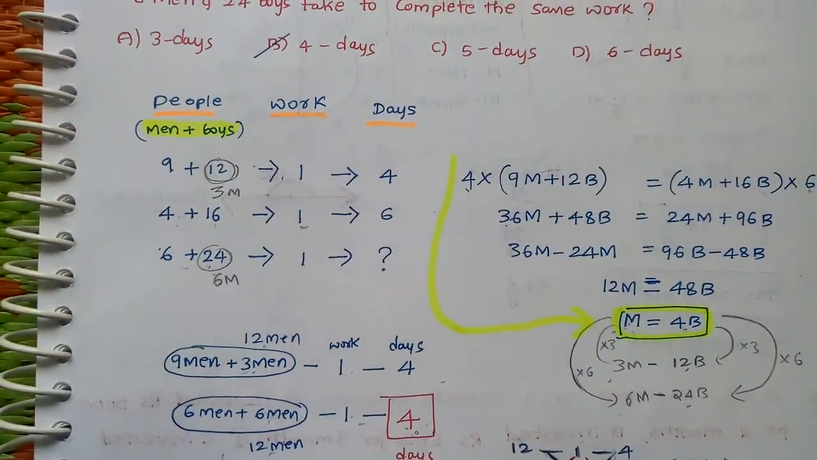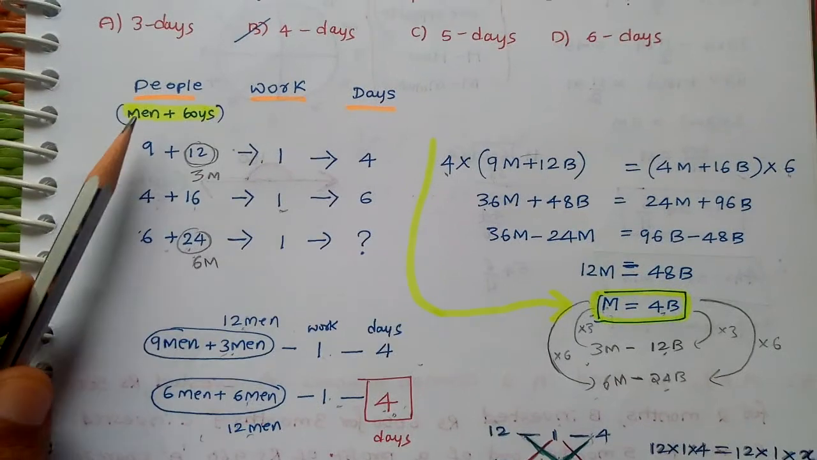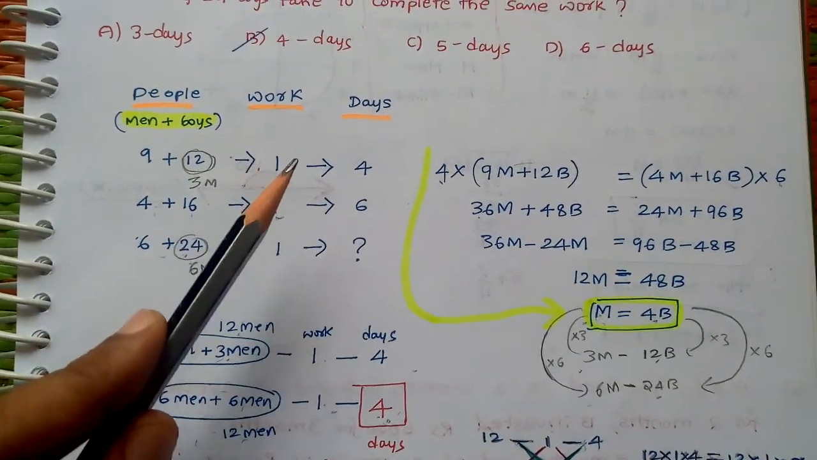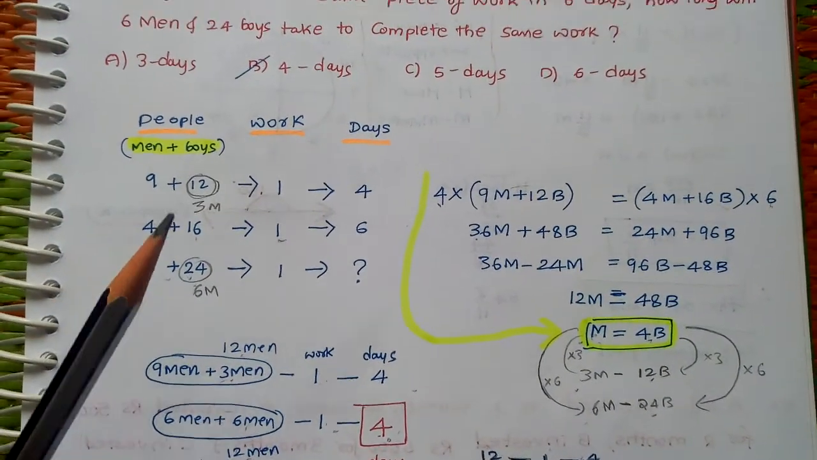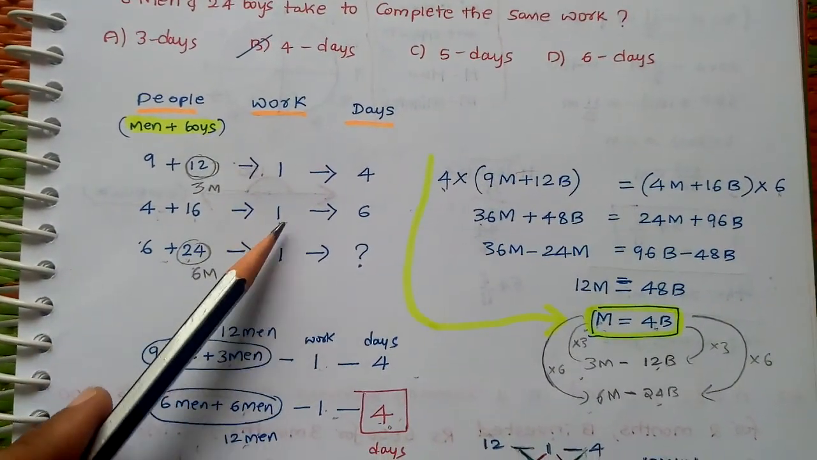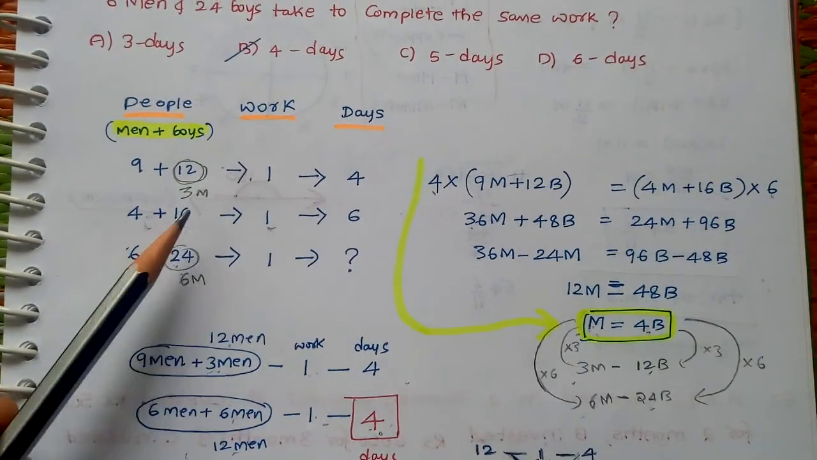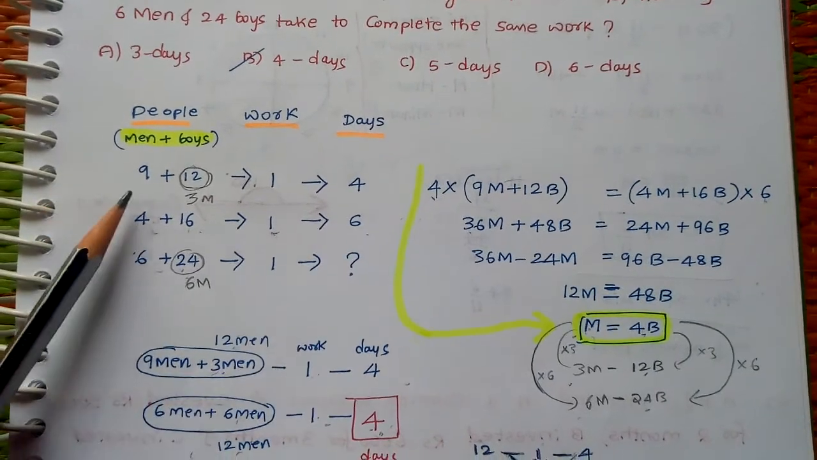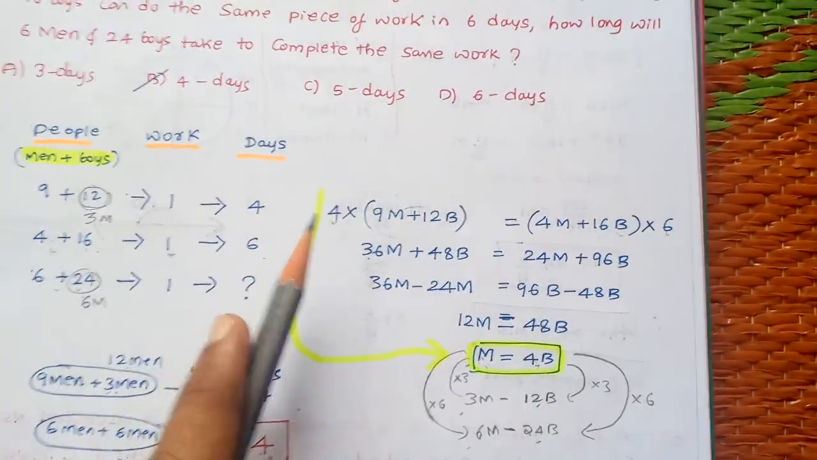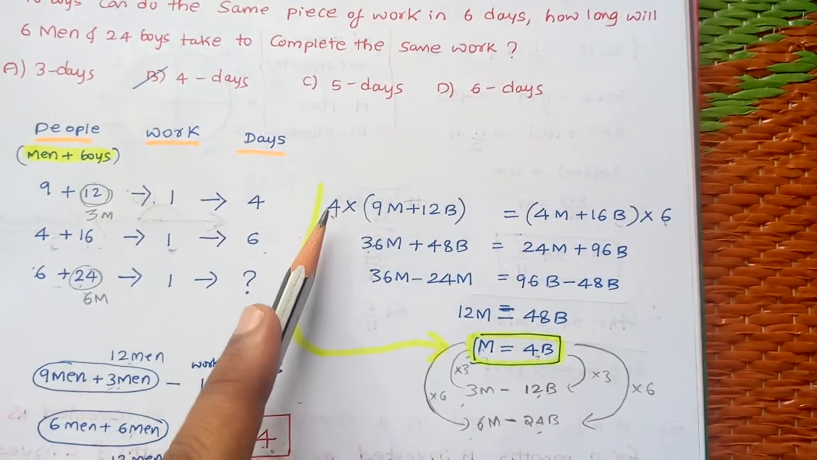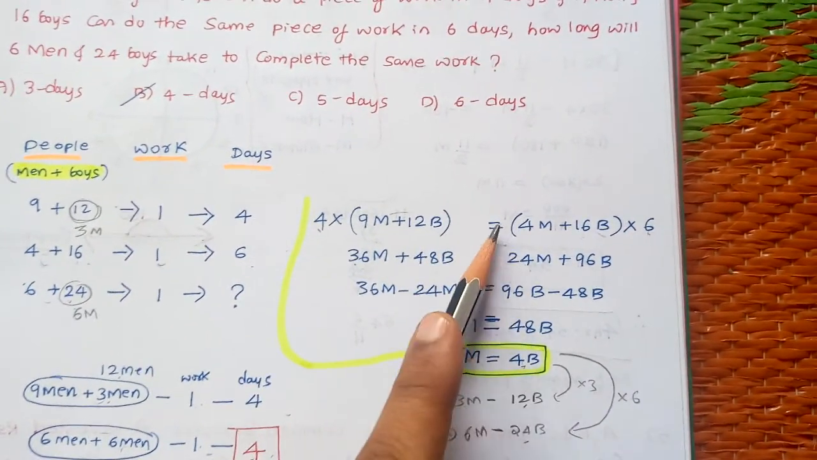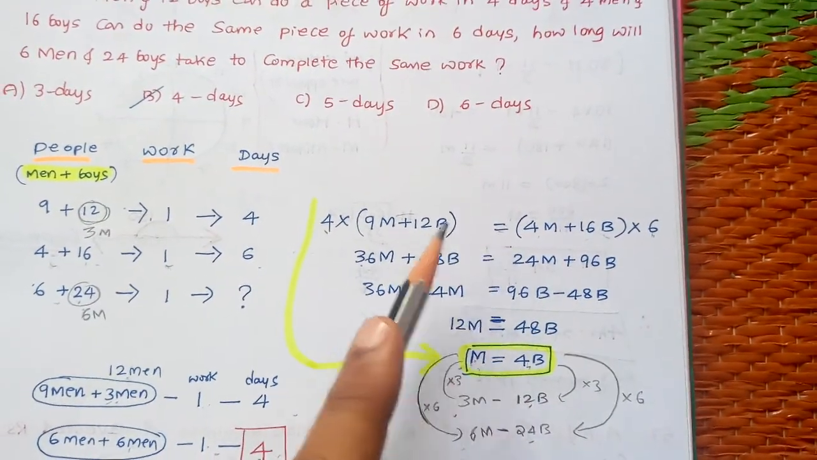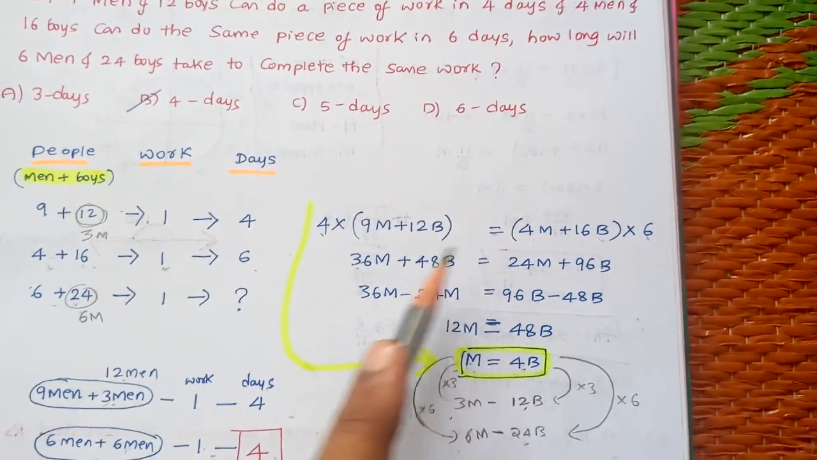Here, first, 9 men plus 12 boys will do the piece of work in 4 days. It is already given that to complete the same work, 4 men and 16 boys will take 6 days. So here you have to write (9m + 12b) into 4, that is equal to (4m + 16b) into 6, because they are completing the same piece of work.